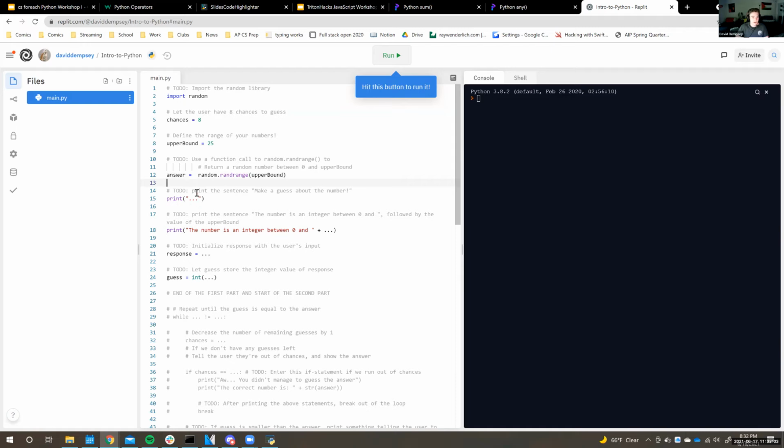Cool. So now we want to print the sentence, make a guess about the number. In this case, we just have a print statement, and we can just type in make a guess about the number.